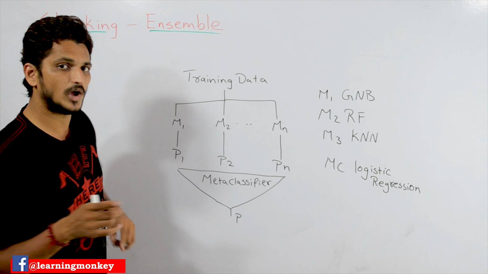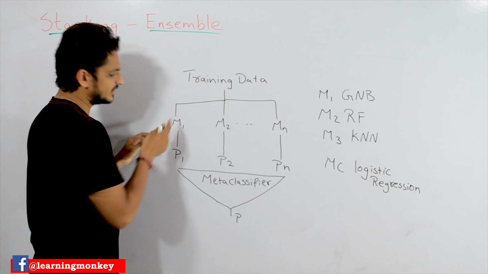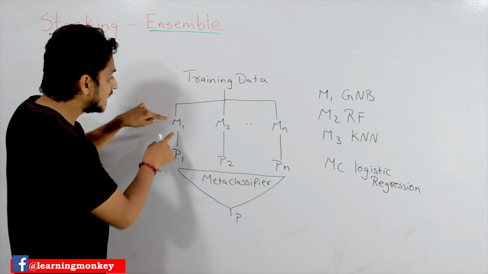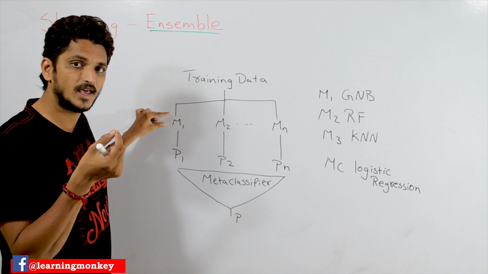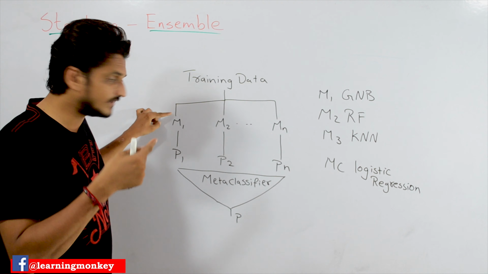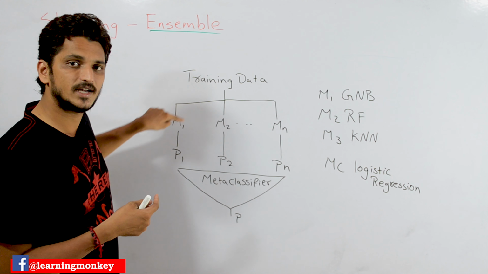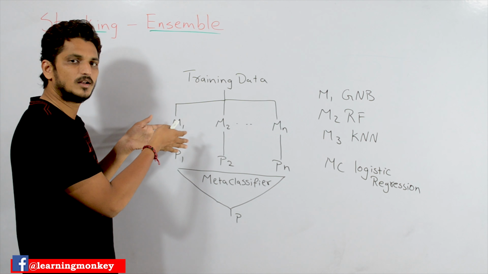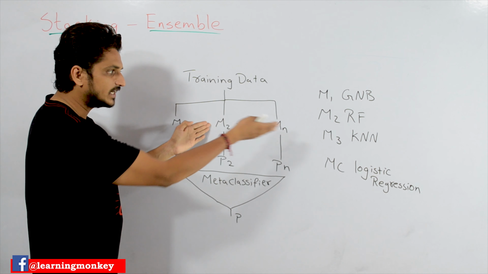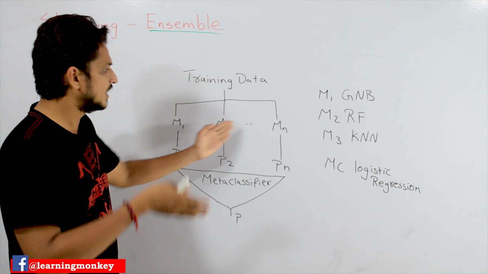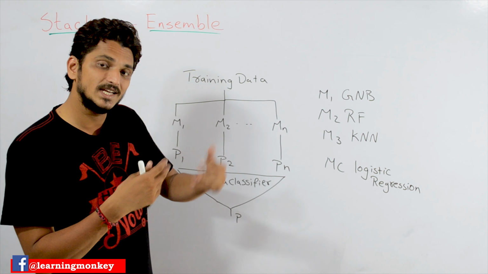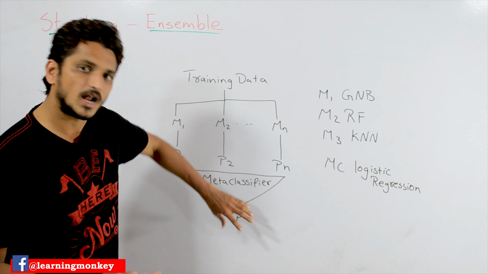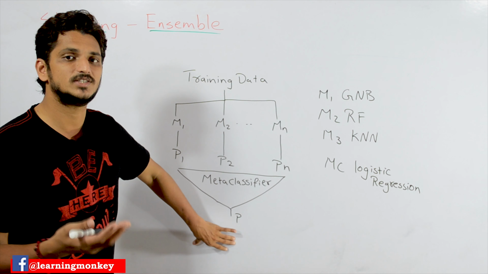One important point we have to remember in stacking is this. Let's assume that we are taking M1 as K nearest neighbors. We have to identify the best K. Don't forget that we have to identify the best K on this training data. It means each model is itself a best model. For M2 random forest, identify the best number of estimators. The same for the third model, fourth model, and so on. Each model itself is the best model, and those predictions are again sent into a new model, and the final prediction comes out. That is what stacking is.